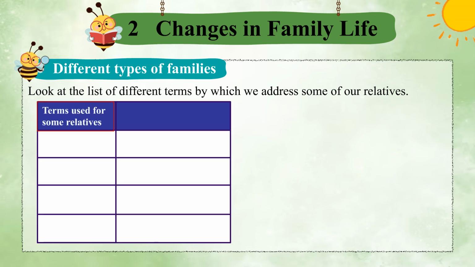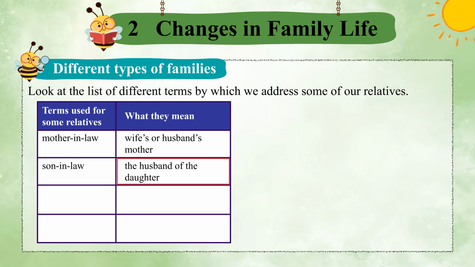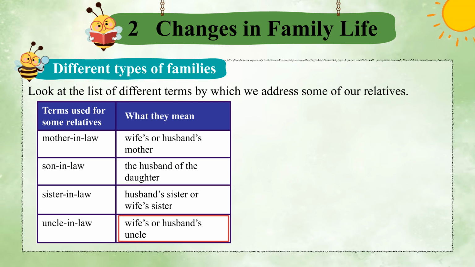Terms used for some relatives, and what they mean. Mother-in-law: wife's or husband's mother. Son-in-law: the husband of the daughter. Sister-in-law: husband's sister or wife's sister. Uncle-in-law: wife's or husband's uncle.